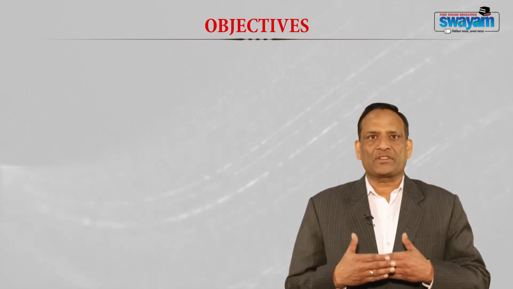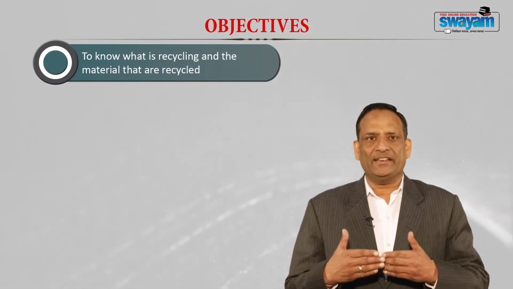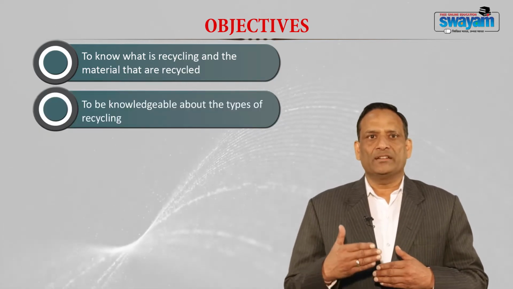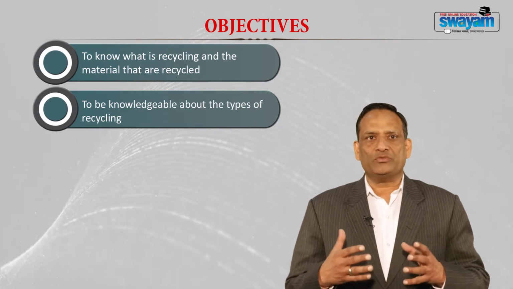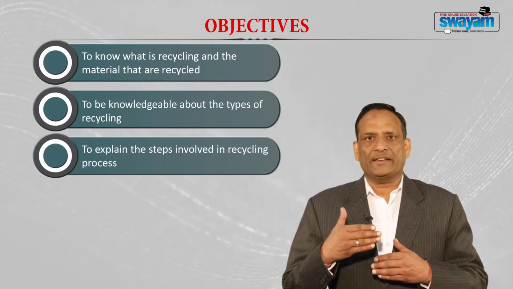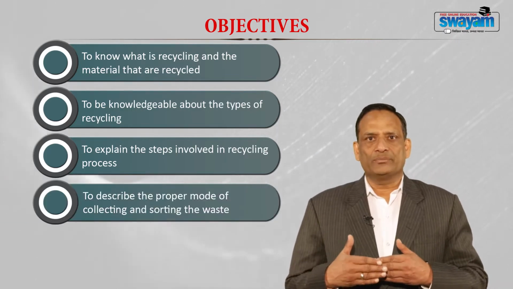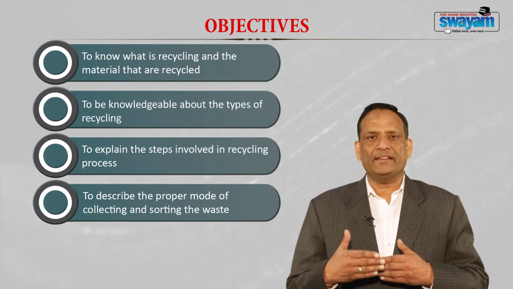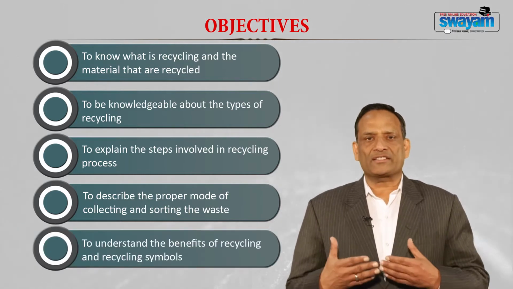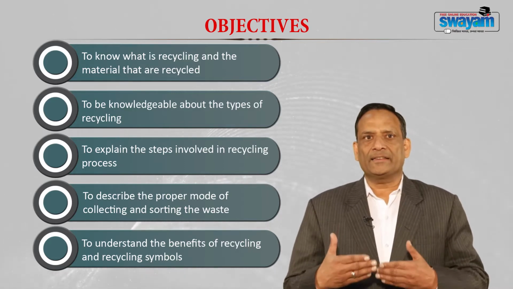The learning objectives of this module are to know what recycling is and the materials that can be recycled, and to be knowledgeable about the types of recycling. In this we will be discussing different types of recycling, to explain the different steps involved in the recycling process, to describe the proper mode of collecting and sorting the waste, and finally, we will try to understand the benefits of recycling and different recycling symbols.